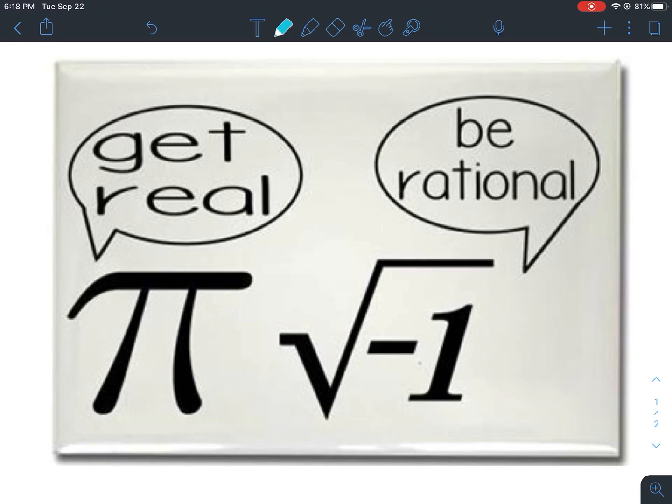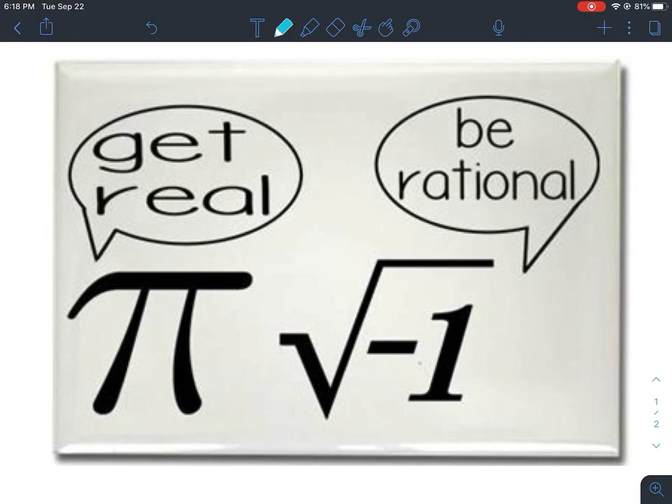But it has no repeating pattern. There's no numbers that repeat over and over again. Therefore, pi is an irrational number, and that is why the square root of -1 is telling pi to be rational. I know, haha. Well, if you would also try to put the square root of -1 into your calculator, it would say that there was a domain error, sorry.